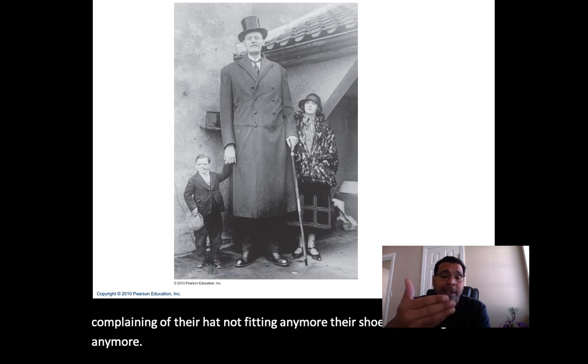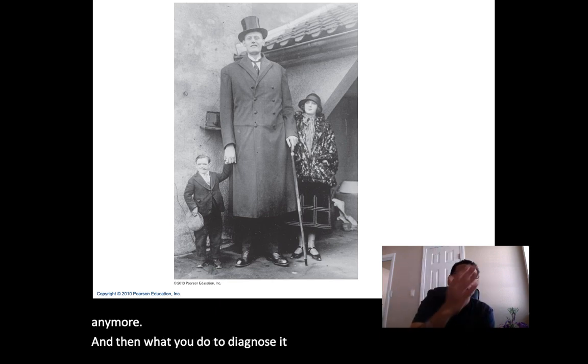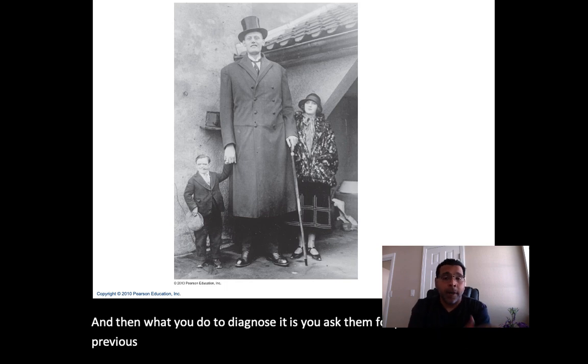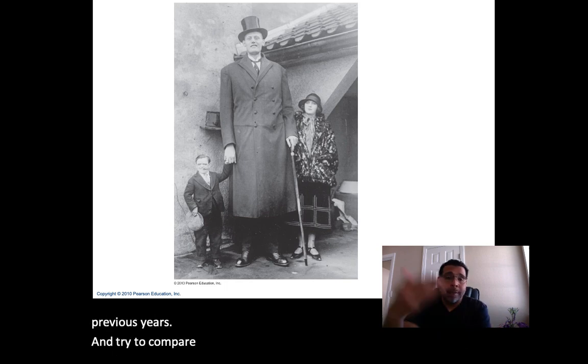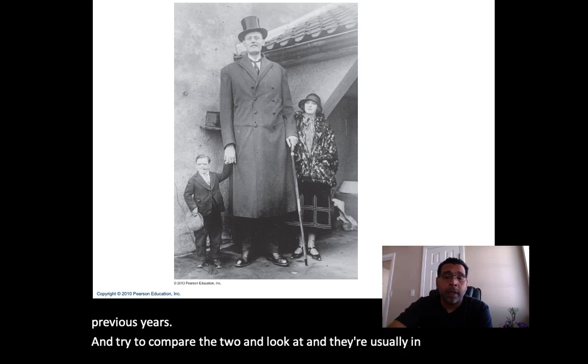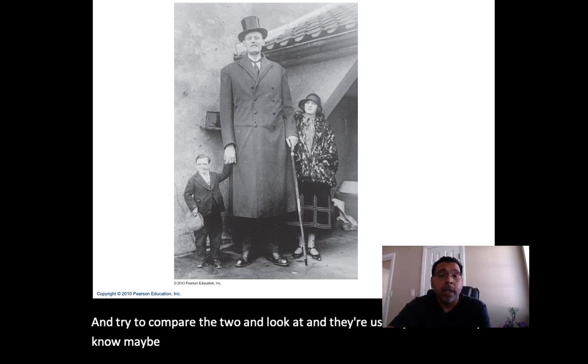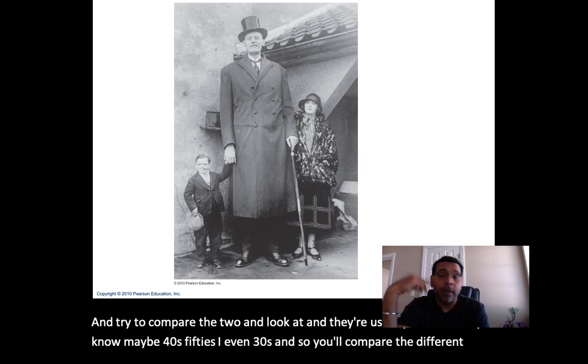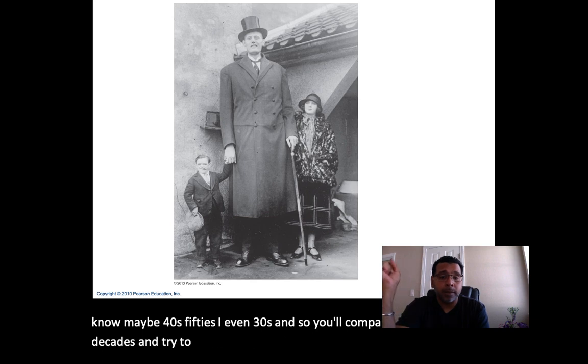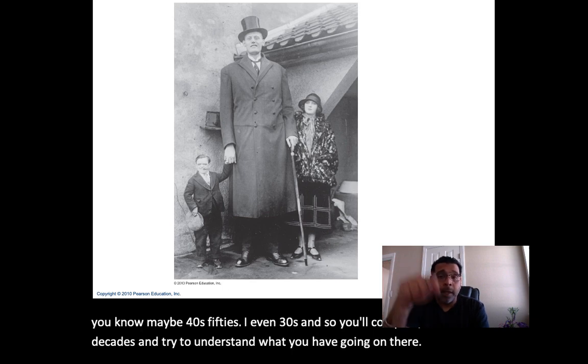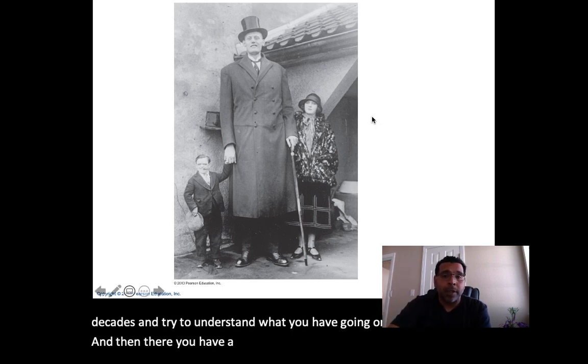To diagnose it, you'll ask them for pictures from previous years and try to compare the two. They're usually in their late 30s, 40s, maybe 50s. So you'll compare the different decades and try to understand what you have going on there. And then there you have a female of normal stature, normal height.